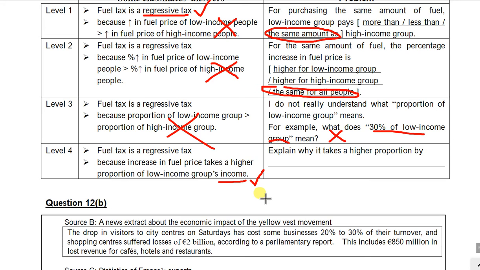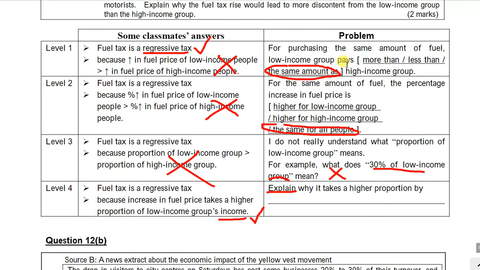But I won't give full marks even if you wrote down the level 4 answer. Why won't I give you full marks? Because you need to explain why it takes a higher proportion. So how can you explain? Because all groups of people pay the same amount to buy the same amount of fuel, right? They pay the same amount of tax.